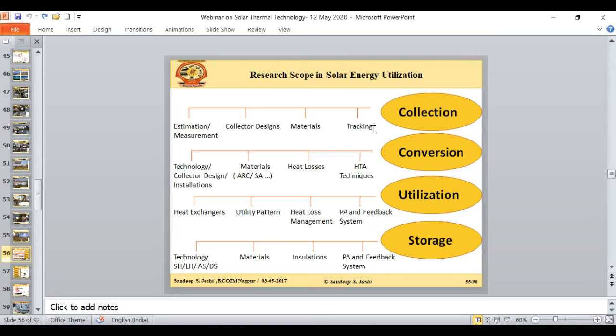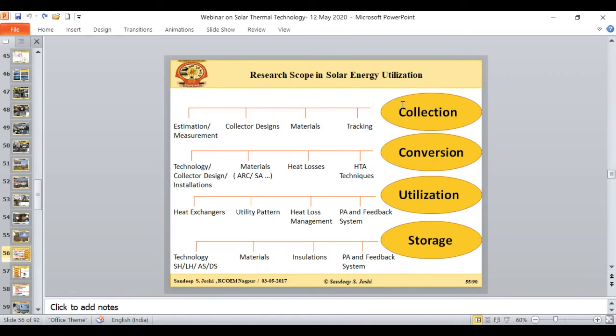So if I talk about the solar thermal energy collection efficiency of the flatbed collector, it is around say 50 to 60%. For evacuated tube collector, it is going to say 80%. In case of the solar CSP plant, that is concentrating solar power plant, this conversion efficiency may cross up to 80% even. But that depends totally on the tracking requirement and the tracking efficiency. This second domain is where we can contribute to the conversion domain.